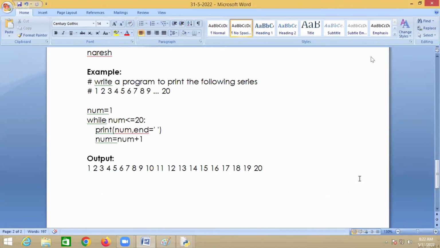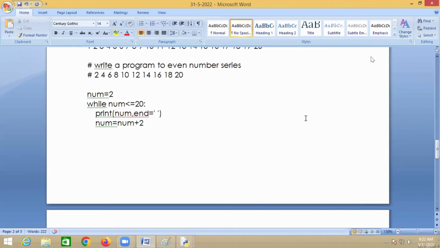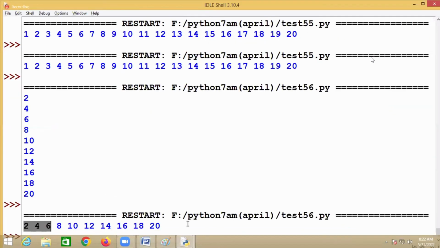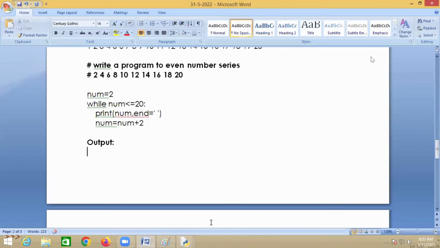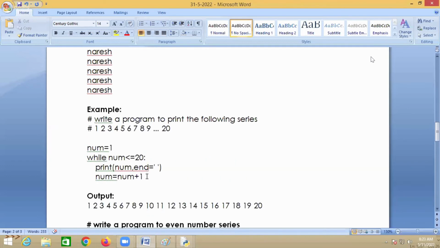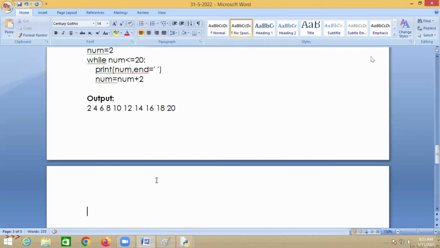Step by step learning, not your wish, my wish here. Huh? Step by step you have to learn, not directly prime number. Not directly prime number here. First print, understand looping statement, then prime numbers. Prime numbers, reverse number, magic number, Armstrong number, all the things we'll see. Okay. Yes.